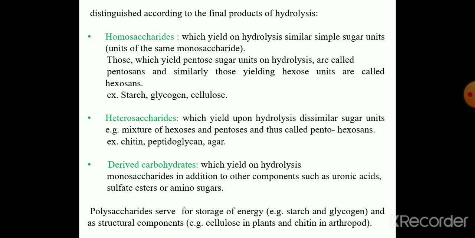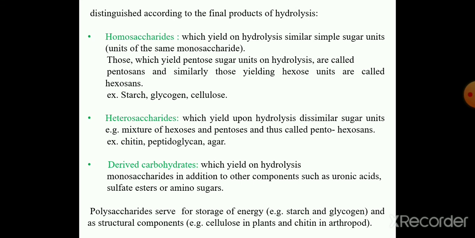Heterosaccharides yield upon hydrolysis dissimilar sugar units. Here a mixture of hexoses and pentoses is obtained, and thus they are called pentohexosans. Examples: chitin, present in the fungal cell wall, peptidoglycan and agar.